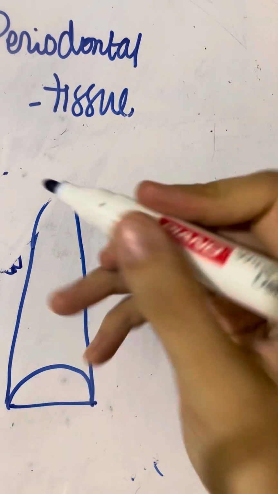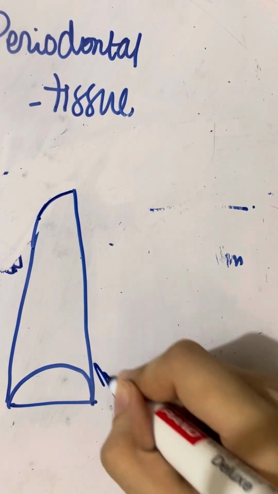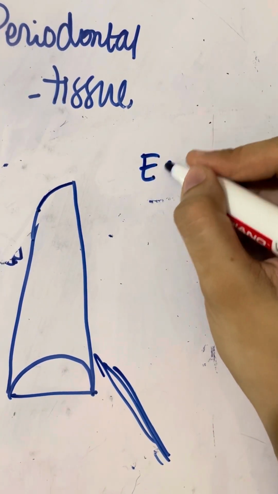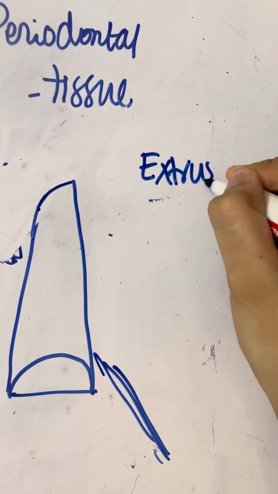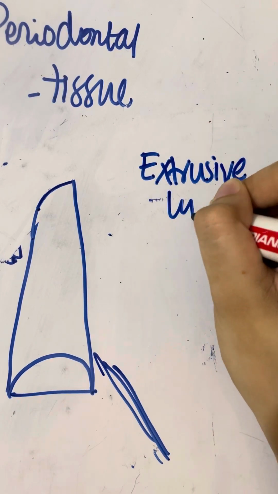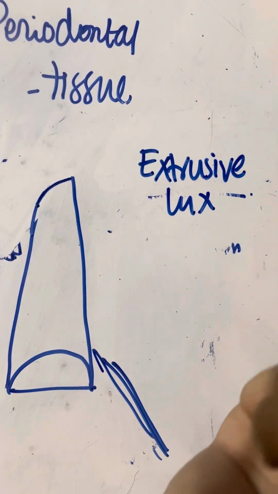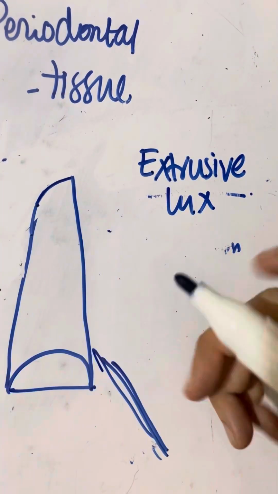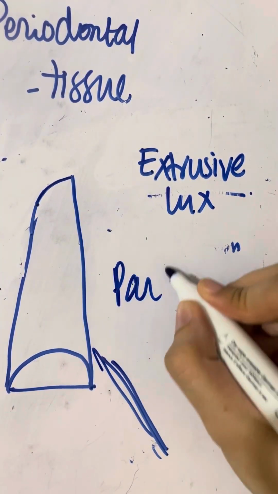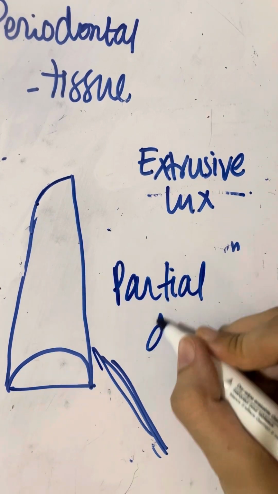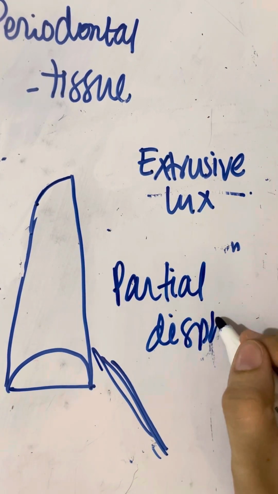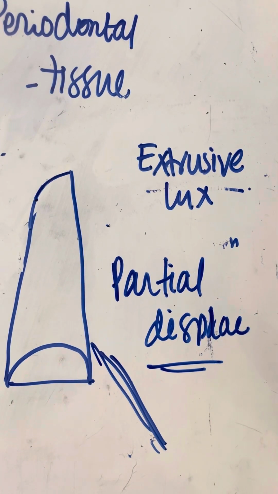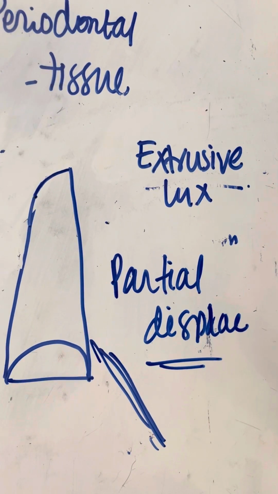Now comes the third type of injury, extrusive luxation. What is extrusive luxation? Extrusive luxation means that there is partial displacement of the tooth. It means that the tooth is not in its original position.